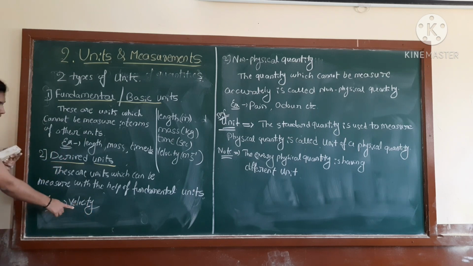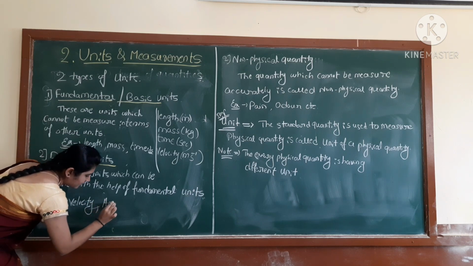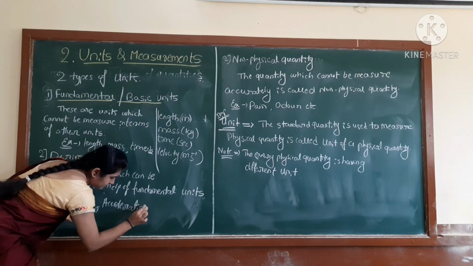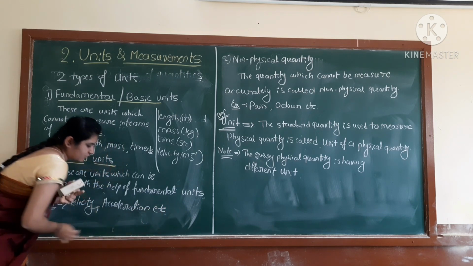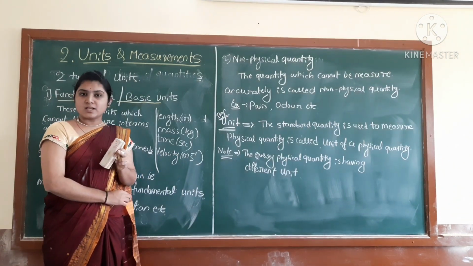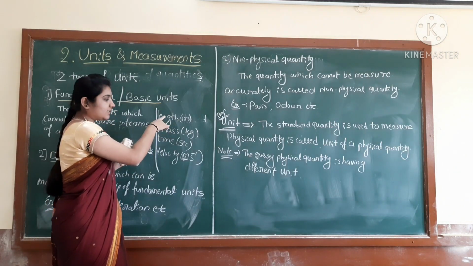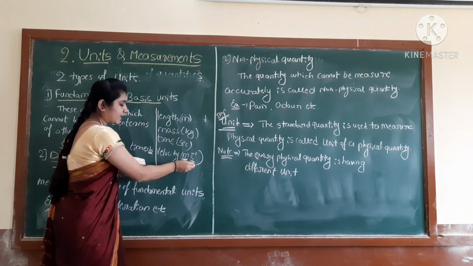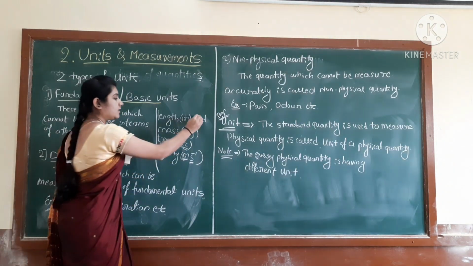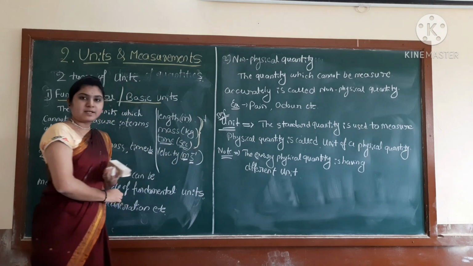So here you can take the example, that is velocity. One more will be the acceleration, etc. So velocity, how will we write? Meter per second. So this meter is length, this is the fundamental unit, and the second is the time. So this is the fundamental unit. These 3 are the fundamental units mainly.